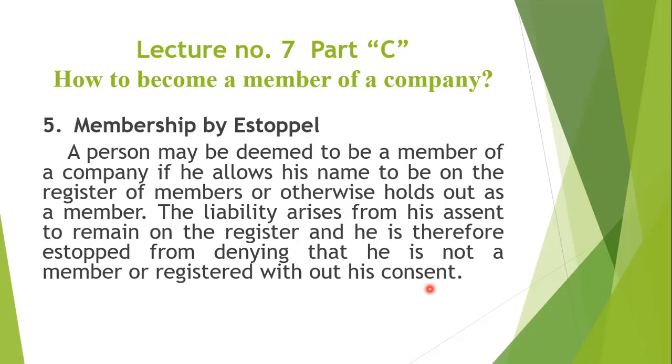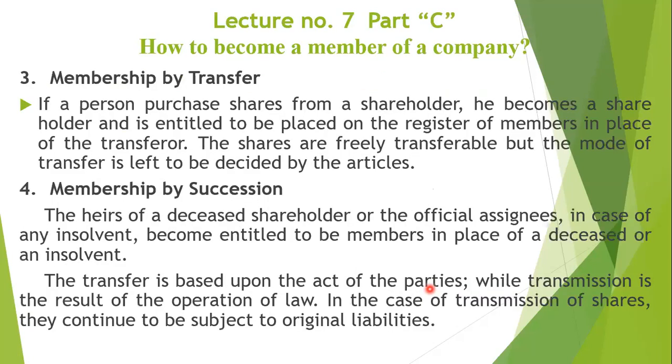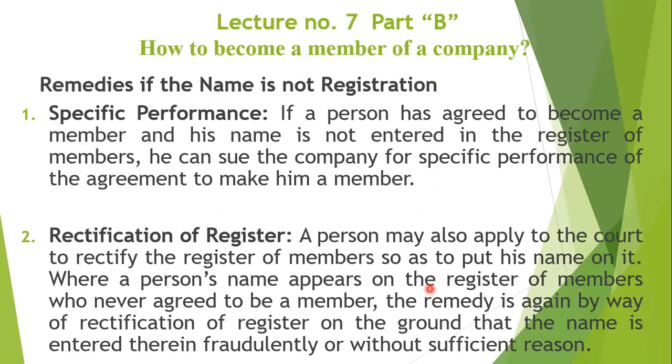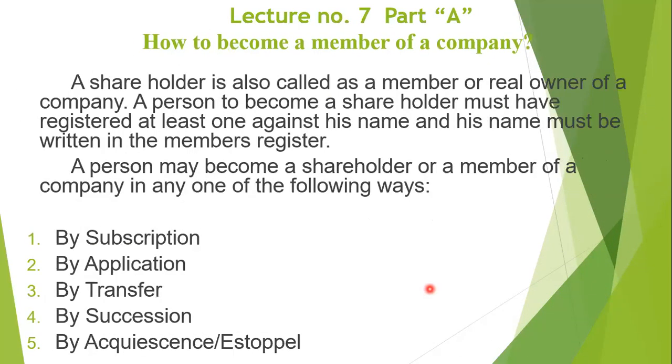That is the end of today's lecture, number 7. In this lecture, we discussed different modes, different ways to become a member of a company. It is very simple, just 5 different modes. Membership by subscription, they are the founding fathers of the company, most important.